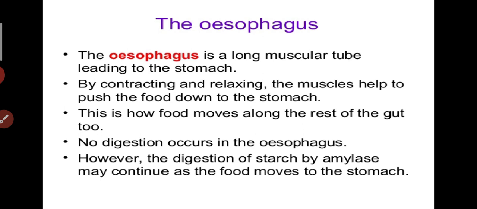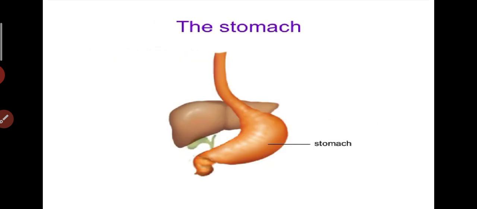Now what is the esophagus? The esophagus is a long muscular tube leading to the stomach. By contracting and relaxing, the muscles help to push the food down to the stomach. When you are swallowing, you can easily feel the esophagus contracting and relaxing its muscles. This is how food moves along the rest of the gut too. In the esophagus, no digestion takes place. However, the digestion of starch by amylase may continue as the food moves to the stomach.